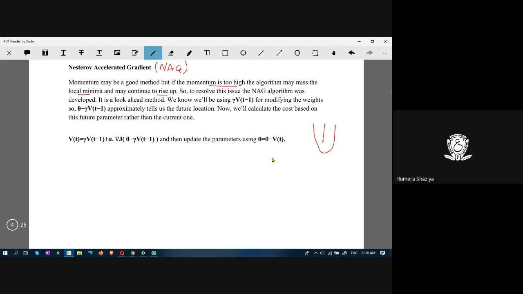If you remember, I told you that you have these minimum points. These are the minimum points, and which is the global minimum? This one is the global minimum. These two are local minima. And sometimes what happens is the momentum misses the minima and again rises up.